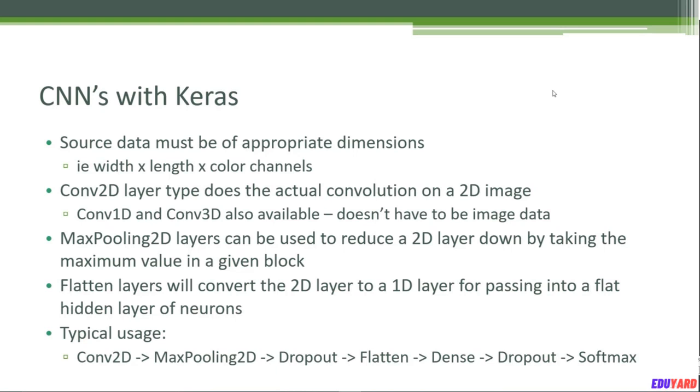Another specialized layer in Keras for CNNs is MaxPooling2D. Obviously, there is a 1D and 3D variant of that as well. The idea is that it is used to reduce the size of your data. If I take just the maximum value seen in a given block of an image and reduce it down to those maximum values, it is just a way of shrinking the images in such a way that it can reduce the processing load on the CNN.